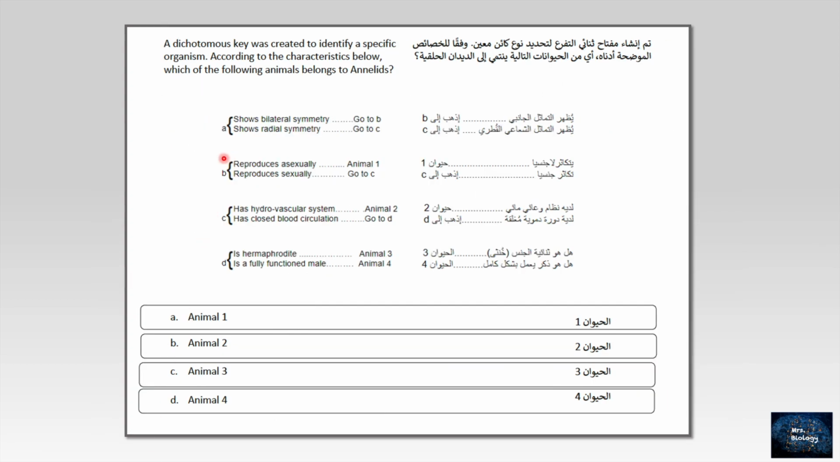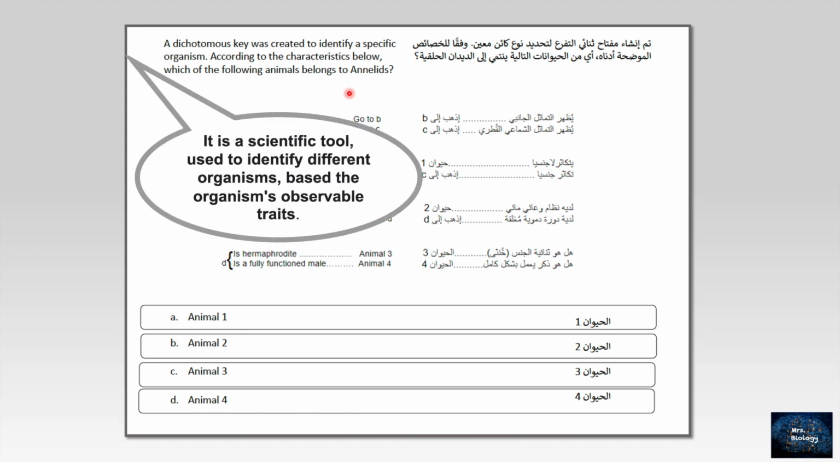Let's read this question. A dichotomous key was created to identify a specific organism. According to the characteristics below, which of the following animals belongs to annelids? First of all, a dichotomous key. It is a scientific tool used to identify different organisms based on organisms' observable traits.